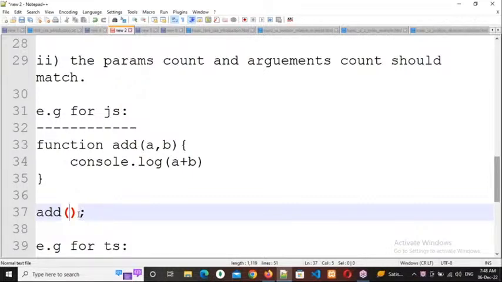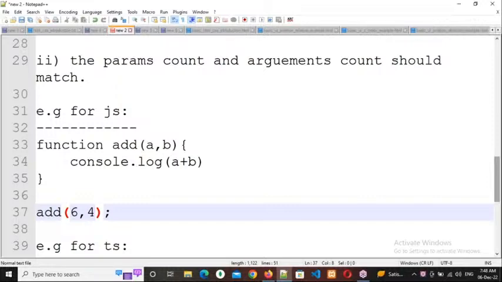Minimum 2 values. So the two values are 6 and 4. So what are 6 and 4? Arguments. Whenever I'm calling this add method, I'm immediately sending the values. If you are sending values whenever you call, those are called arguments. Arguments mean the values which are coming to the function.